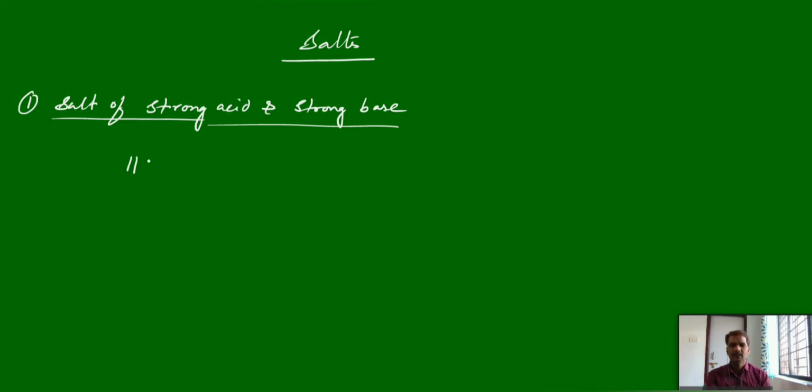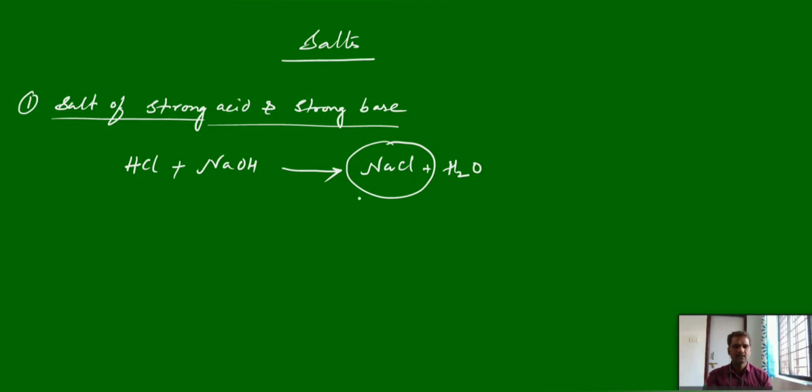Strong acid, we can take HCl, the most common example here, and NaOH. Both are strong in nature and they can undergo neutralization and form sodium chloride salt and undissociated water. And here this sodium chloride is a salt of strong acid, strong base.